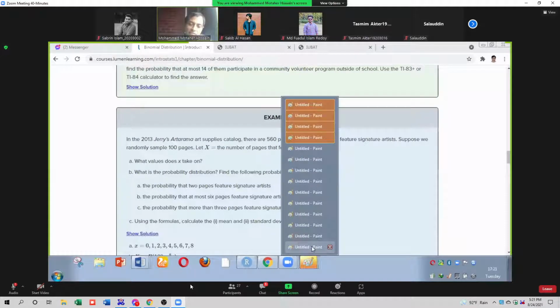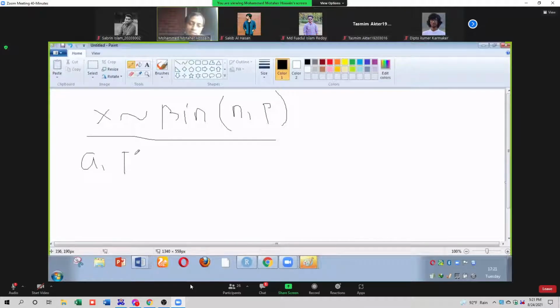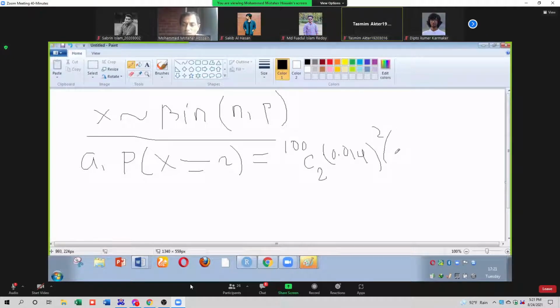Can you calculate it? It is N choose X, with N equal to 100 and X equal to 2, times P to the power X, where P is 0.014, times 1 minus 0.014 to the power N minus X. Clear? Then you will get this answer.